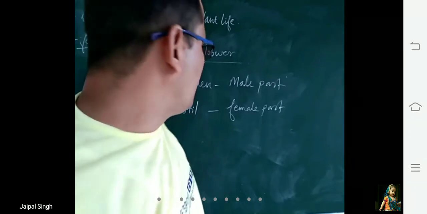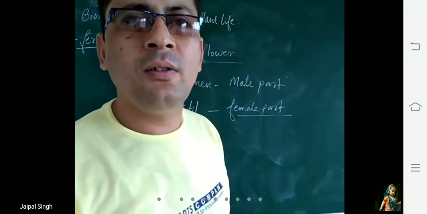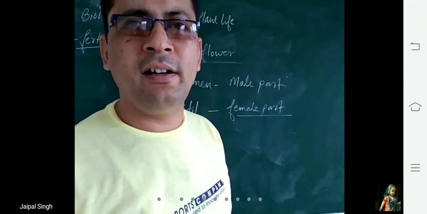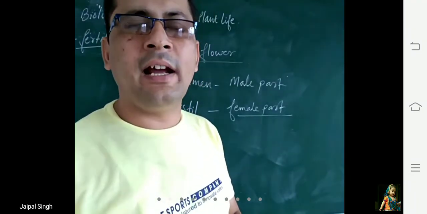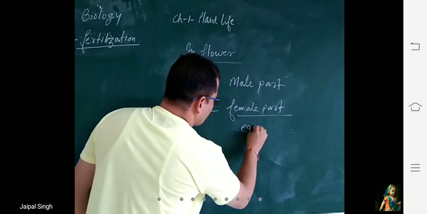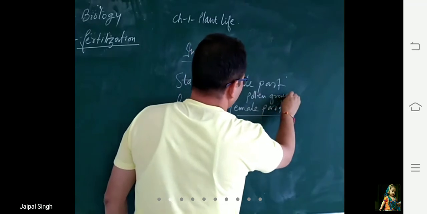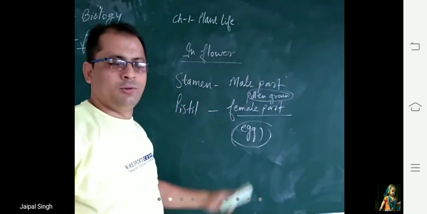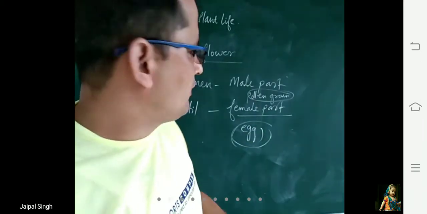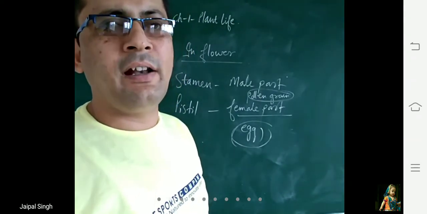And pistil, which contains the style, stigma and ovary, is the female part of the flower. Inside ovary, ovules are present, and ovules contain egg, that is the female gamete. So the pollen grain, which is present inside the anther, carries the male gamete, and this egg, which is present inside the ovule, is the female gamete. Now male and female gamete is clear.